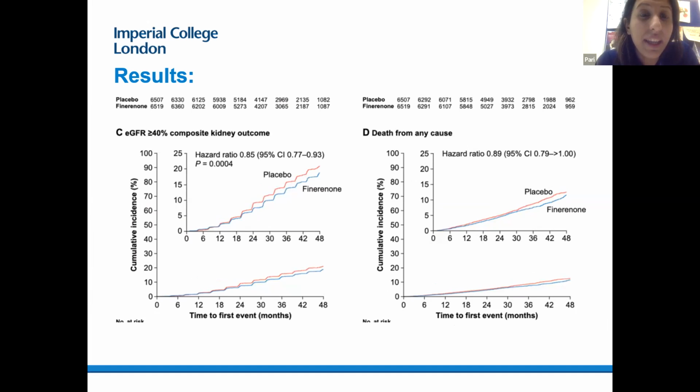And then they also looked at the composite outcome for those which had an eGFR of greater than 40% reduction from baseline. And again, significant differences between finerenone and placebo. And finally, death from any cause did not quite reach statistical significance, although there appeared to be some benefit with the finerenone, but the 95% confidence interval reaches 1.